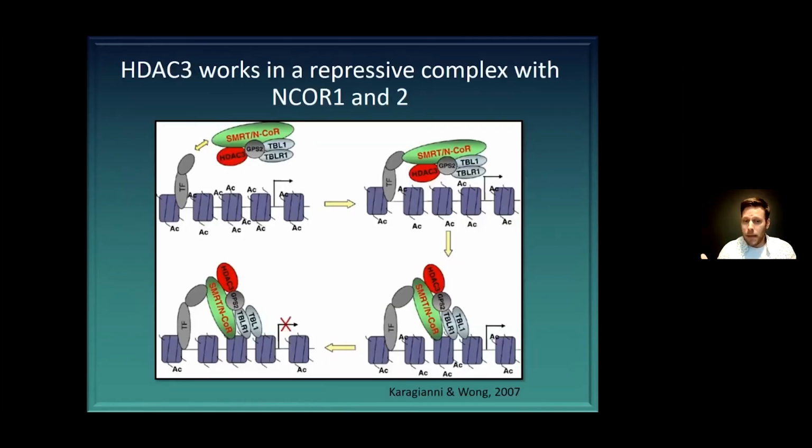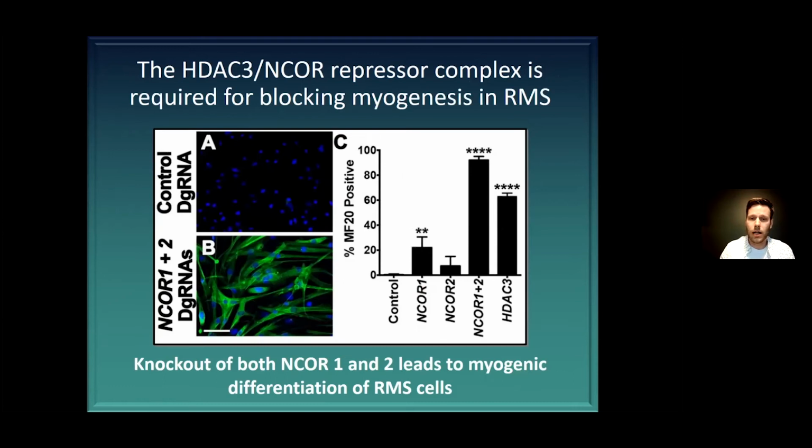So the basic mechanism that we knew from previous work is that one of HDAC3's roles is to function within a complex with NCOR, nuclear co-repressor 1 and 2. And essentially this complex sits on transcription factors and can block the transcription of the downstream genes. And so we wanted to see, is the HDAC3 involved in this phenotype working through the NCOR complex? So in order to do that, we targeted the NCOR genes.